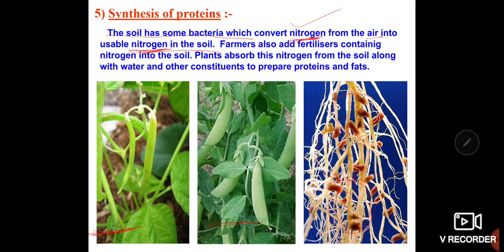If the bacteria are absent and unable to synthesize the nitrogen, the farmers may add fertilizers containing nitrogen into the soil, such as NPK, you have heard the name: nitrogen, phosphorus and potassium. This is the essential fertilizer which is needed for the growth of the plant.